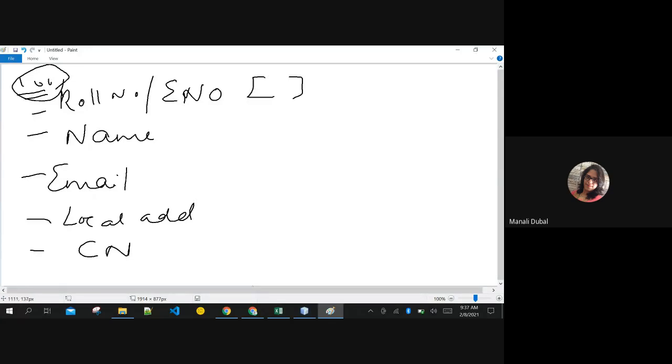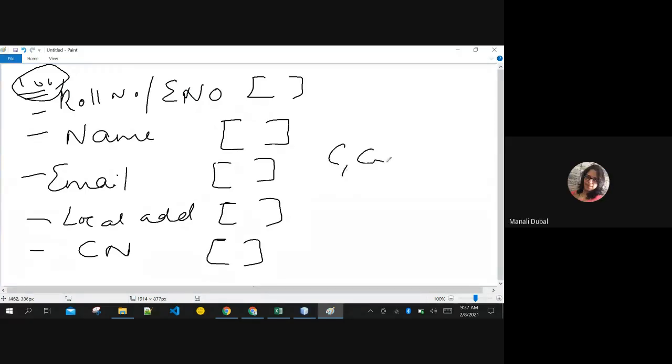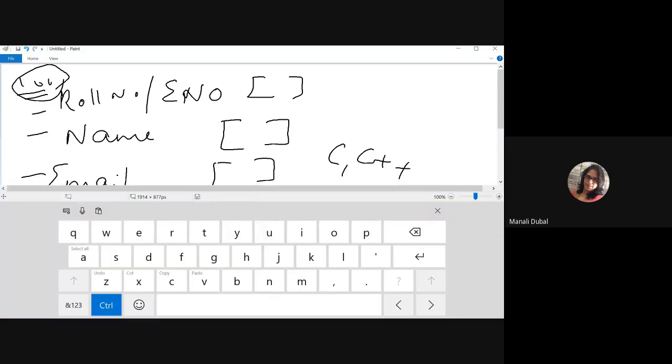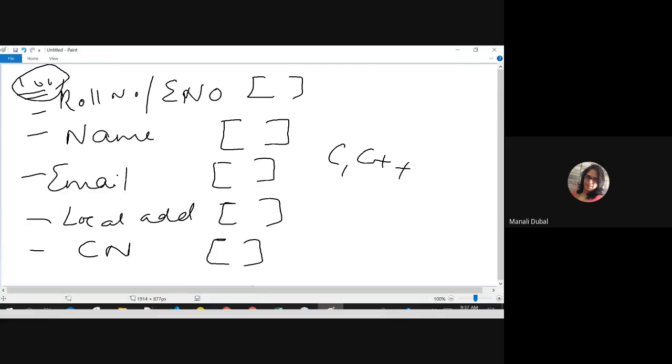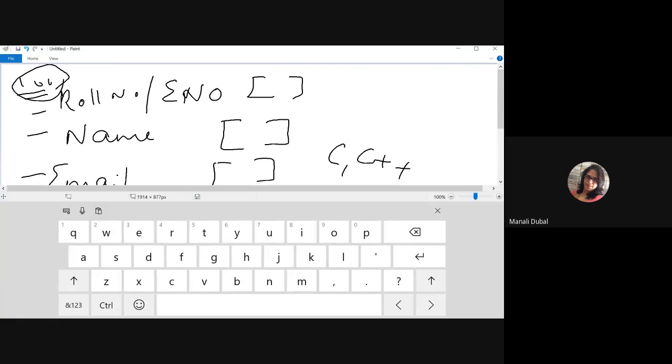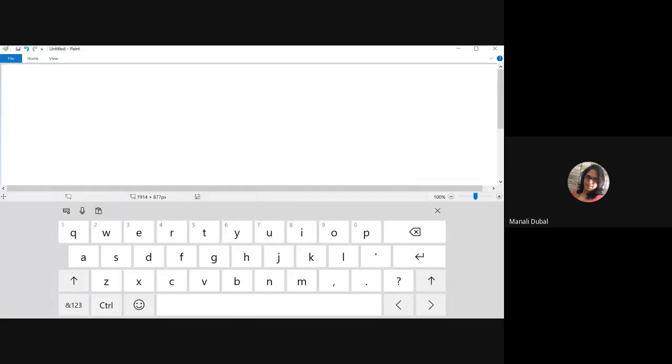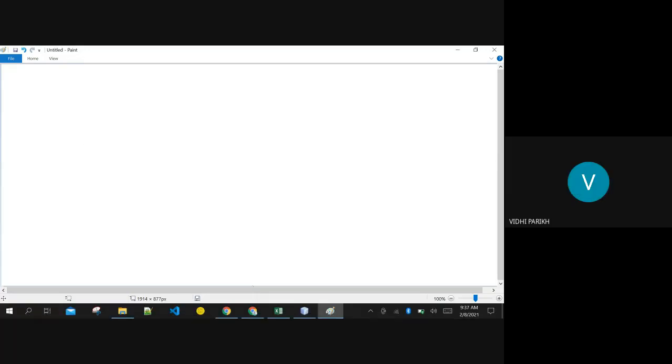In Python, the array symbol is this only, right? Same is the case in C and C++ also. We denote array using square brackets only, and array index always starts with 0. That also you might have known, right? You know that reason now, right? Okay, good.